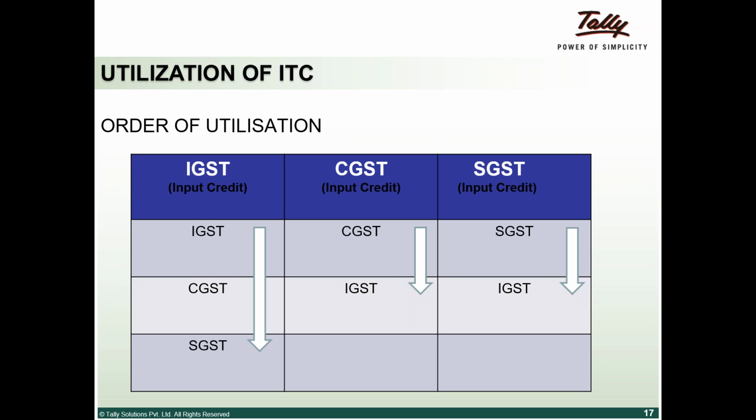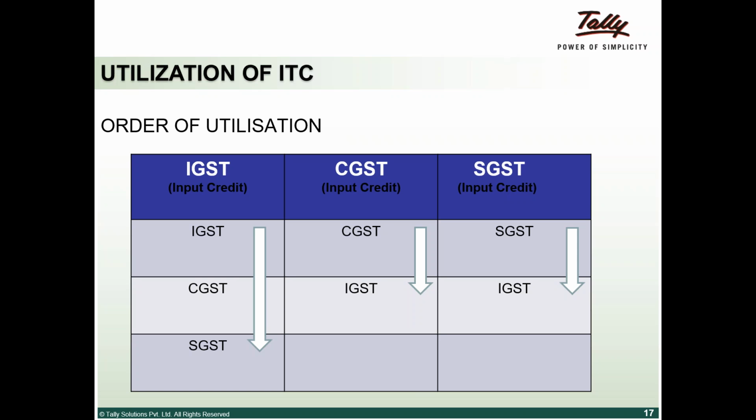So this could be in the form, like I said, of IGST, CGST, and SGST. Things under IGST are claimable under all three, but SGST and CGST are only for those things, and you cannot set off, for example, CGST under SGST. So anything under IGST can be set off in that order: first I pay off IGST payable with the use of IGST credit, then CGST payable with the use of IGST credit, and then SGST.